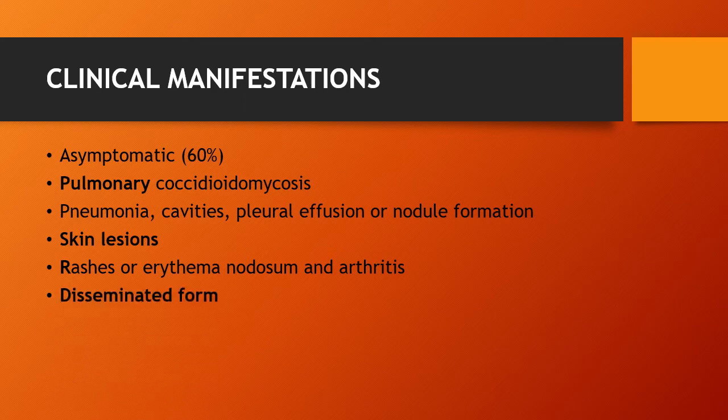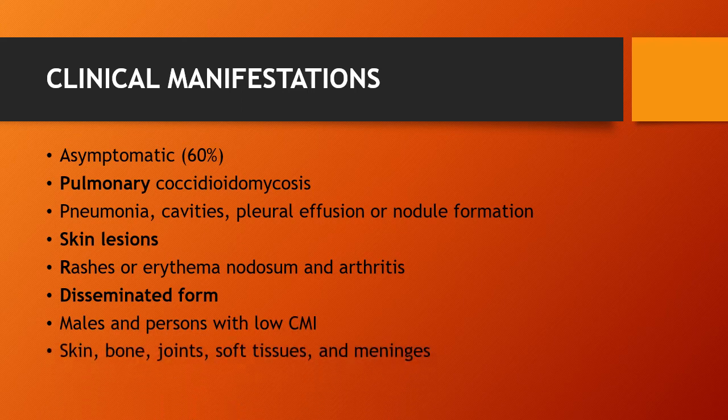Then there is the disseminated form, where patients with low immunity, like HIV patients with less than 250 per microliter CD4 plus T cell count, are at higher risk. Common sites for dissemination include skin, bone, joints, soft tissue, and meninges.